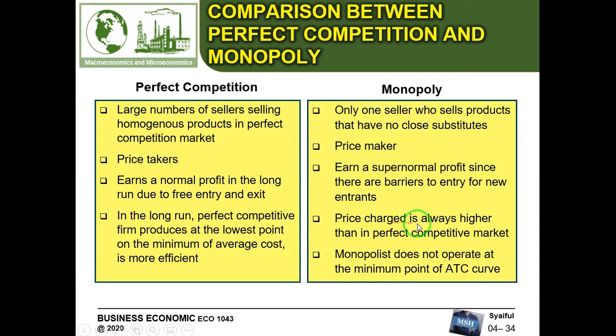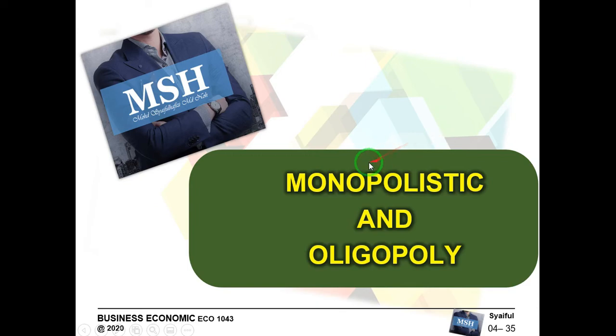monopoly, the price charged is always higher than in a perfectly competitive market, because price is determined by them, and they are a single seller, so they will usually sell at the highest price. And the monopolist does not operate at the minimum point of the ATC curve. That is the difference between perfect competition and monopoly. So today we look at the monopolistic market.